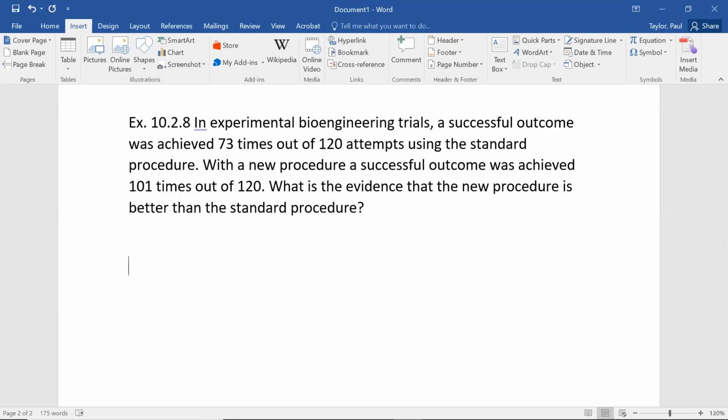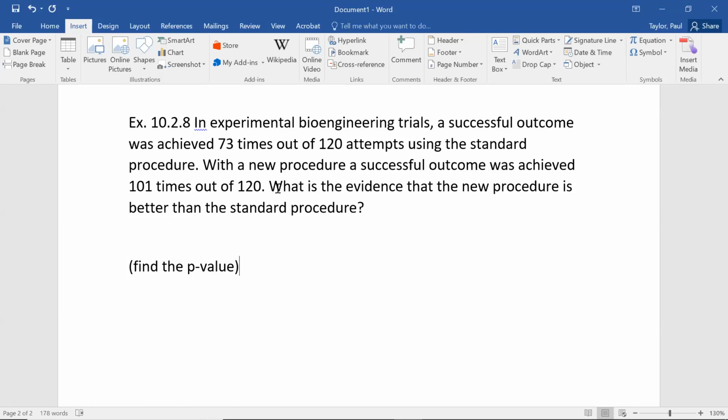Okay, so that's how the question is worded. And it's annoyingly vague, actually, when they say, what is the evidence? So I think that basically what they're saying is find the p-value. Okay, so the p-value is sort of the measurement of the strength of the evidence. If the p-value is small, there's strong evidence. The smaller it is, the stronger the evidence is. So this is like their code, I believe, for find the p-value.